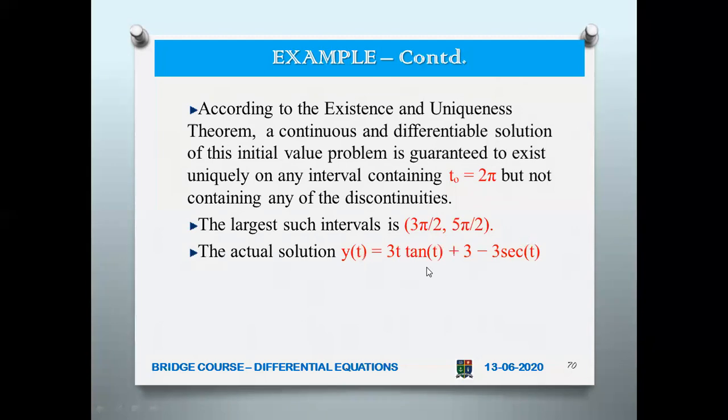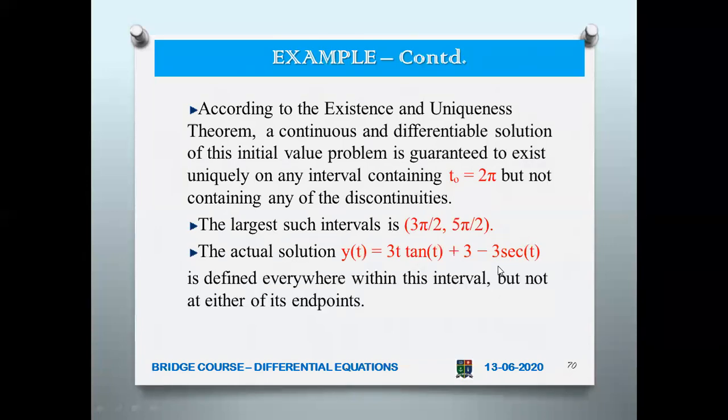The actual solution is y of t equal to 3t tan t plus 3 minus 3 secant t. This solution is defined everywhere within this interval, but not at the endpoints. That is why we go for open intervals. So this is an example of existence and uniqueness.